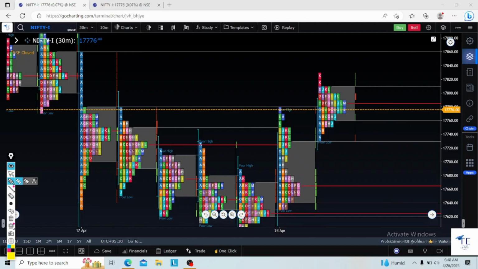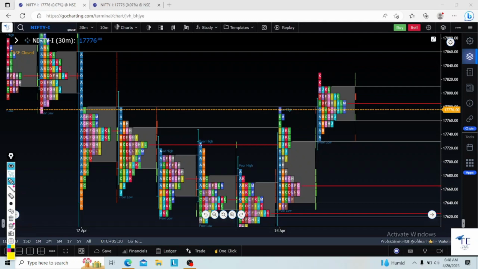If the market opens above the range, this is called open above the range and rejection reverse. Open outside the range and rejection reverse. This is a setup as per the market profile. So if the market opens above the range and there is any rejection at this A period high, definitely I will put SL above this particular area high and I will go for a PE towards this POC zone. This is one setup which I have.